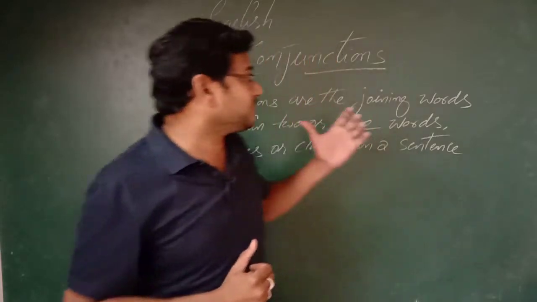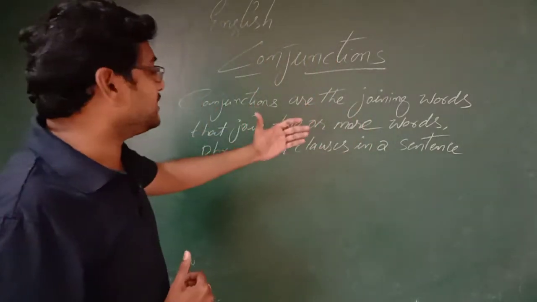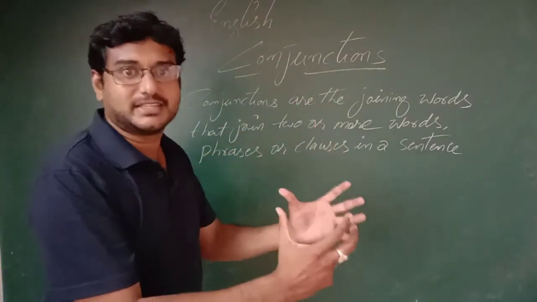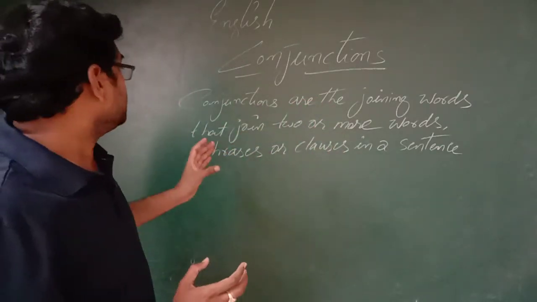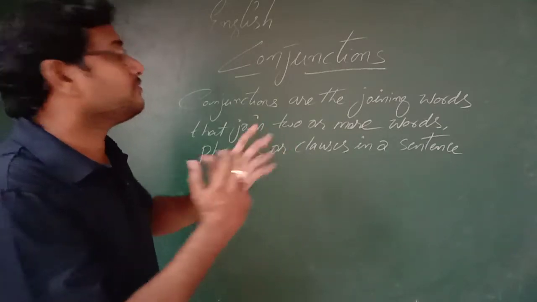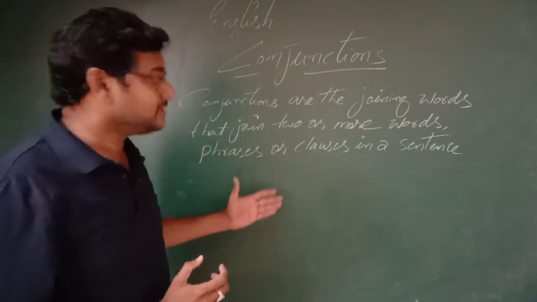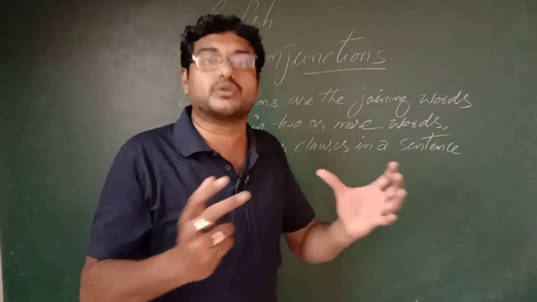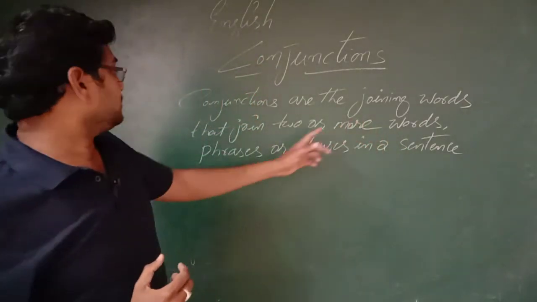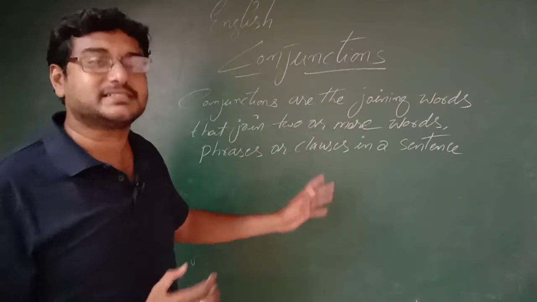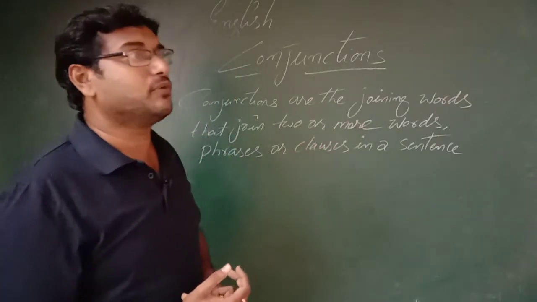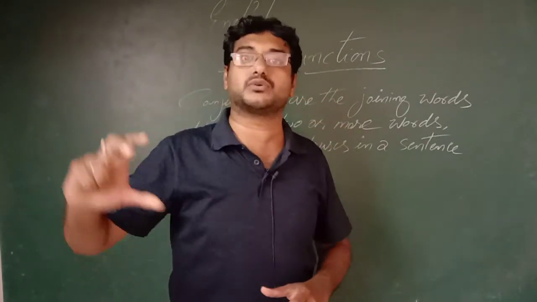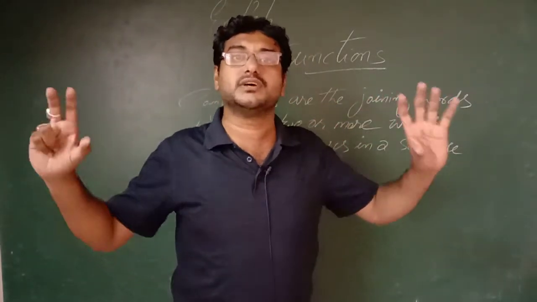Okay, now what is the definition of conjunction? You can give this definition in this way. Conjunctions are the joining words. They are the joining words that join two or more words, phrases and clauses in a sentence. For example, if you want to say about two friends that they are good friends, Raju and Ramu are good friends.